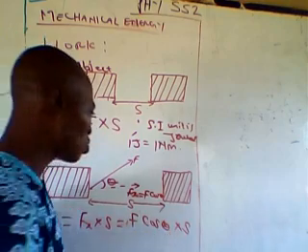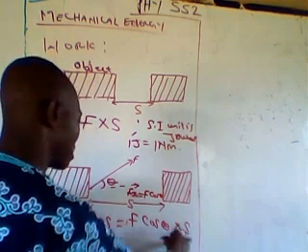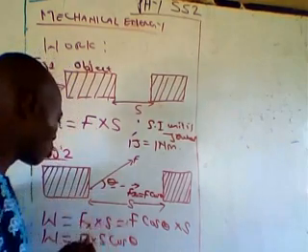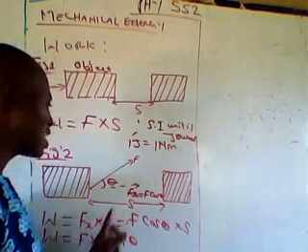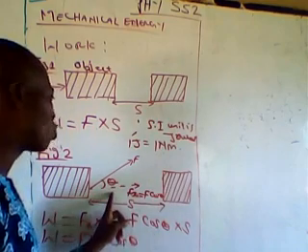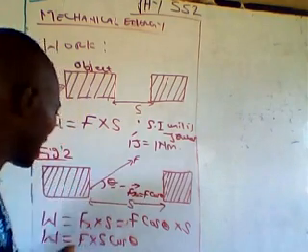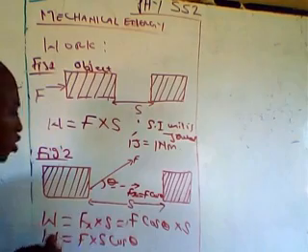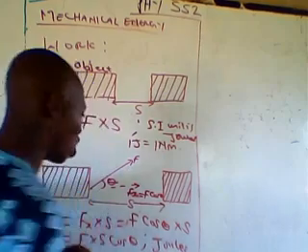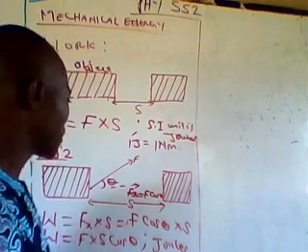That's wrong. What you are going to do is to write it this way. That is F times distance, then cos theta. You need to multiply the magnitude of the force by the distance covered by this body, then multiply by the cosine of the angle of inclination. Angle of inclination of what? Of the force. Then the unit of work done still remains joules. The SI unit still remains joules, or Newton meter.